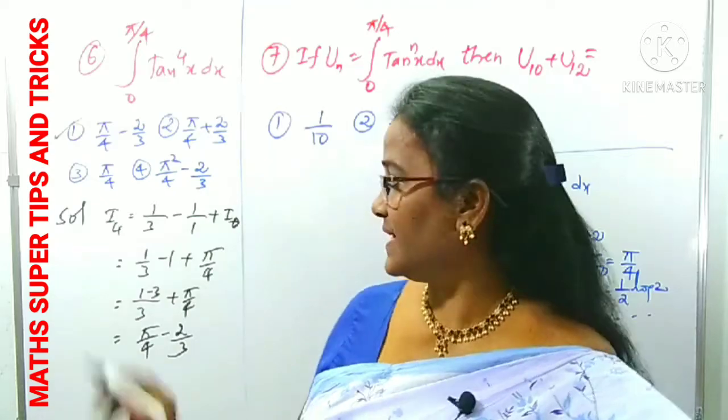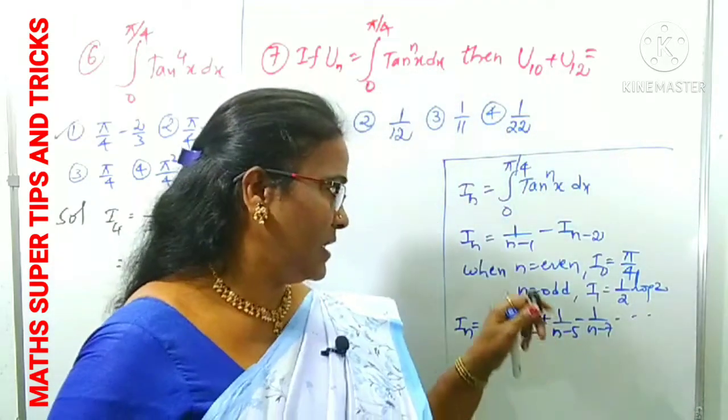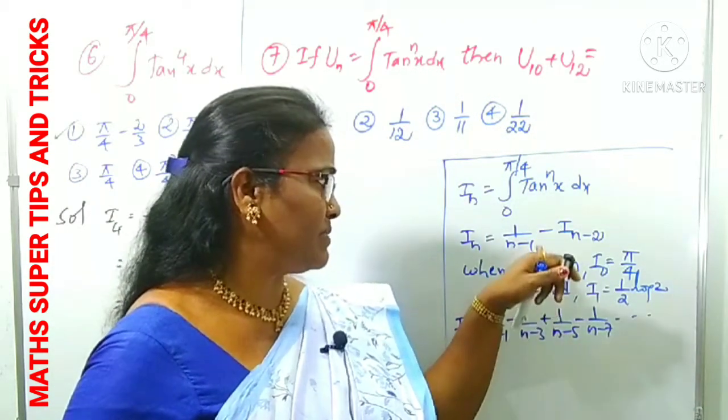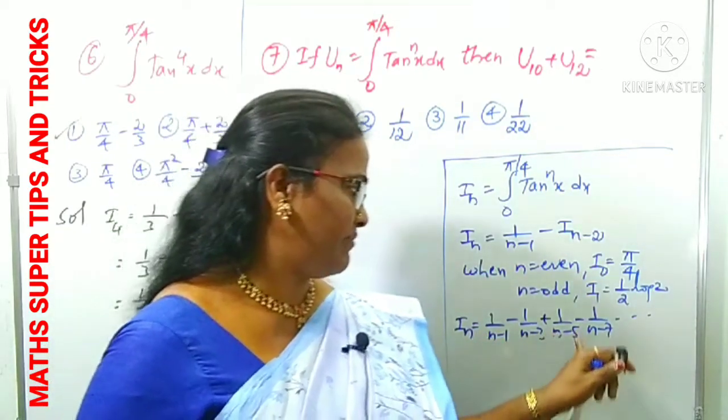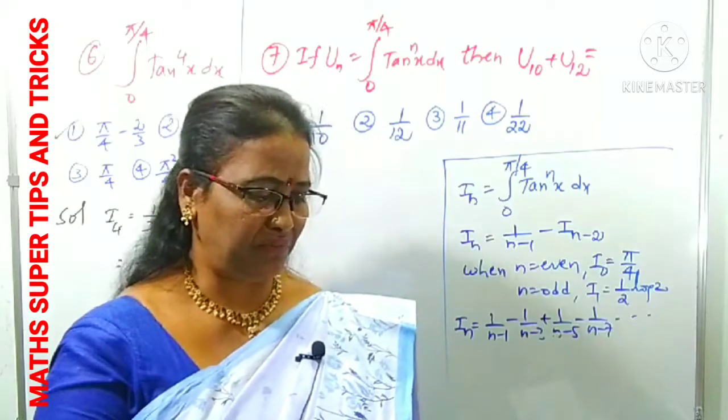Is it clear now? This expansion you can write like this. We have to remember this and this also. Sometimes you can use this one, depending upon the question, and the expanded form also we can use. This is the expanded form. Clear?